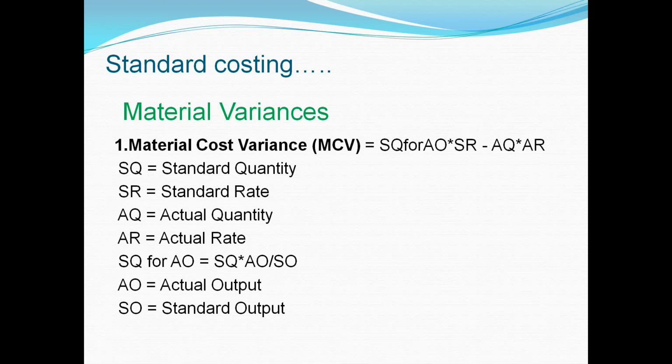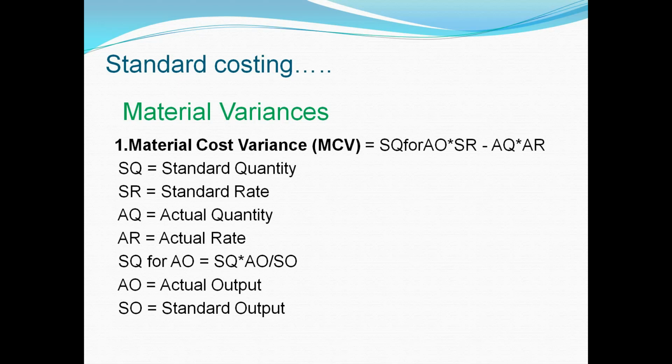Next, there are some abbreviations like SQ stands for standard quantity, SR stands for standard rate, AQ actual quantity, AR actual rate. Then in some situations we have to use standard quantity for actual output in place of standard quantity. And how to calculate standard quantity for actual output?